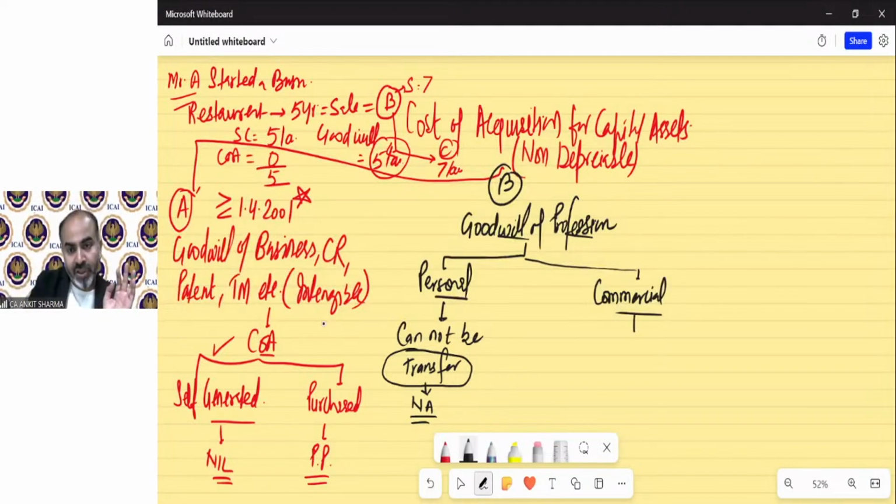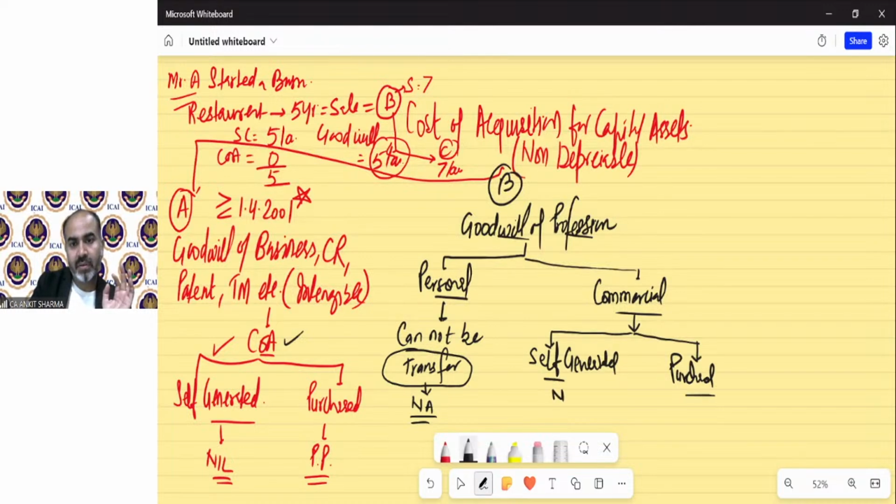But for commercial purpose, there will be goodwill of profession of commercial nature that can be transferred. Again, the same provision as per goodwill of business. Copy paste. If it is self-generated, if it is purchased.